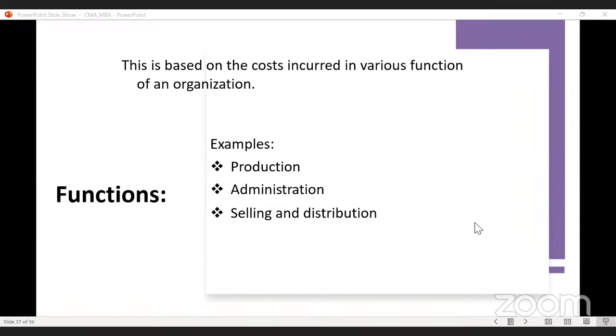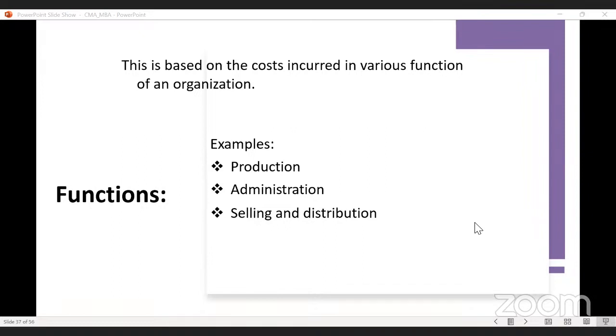Administration cost includes the salary of your office manager, office rent, and office stationery. These are all part of the administration cost. Again, selling and distribution cost arises whenever you select a particular channel in order to push your product into the market or distribute your product.